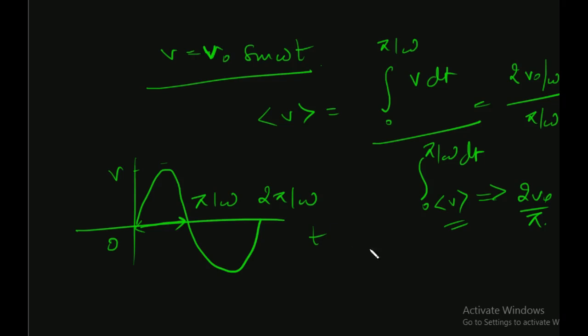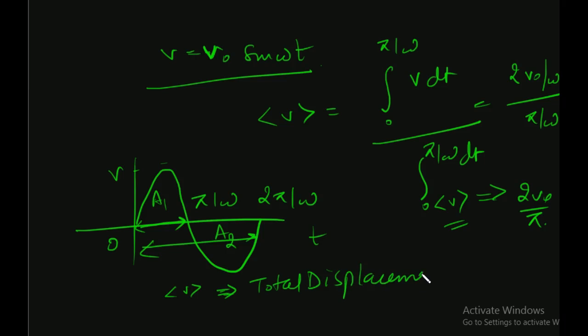Now, for example, if I want the total average velocity from 0 to 2 pi by omega, this would be 0. As we can see, the total displacement from 0 to 2 pi by omega was 0. So average velocity has to be 0 because it is total displacement by total time. Since it was 0, so it is 0.